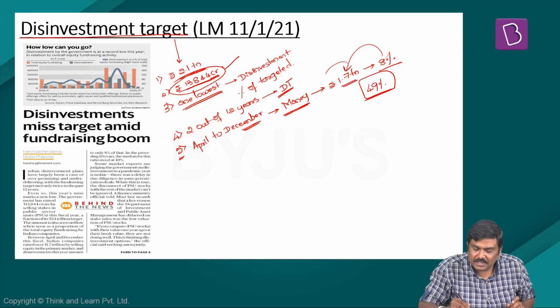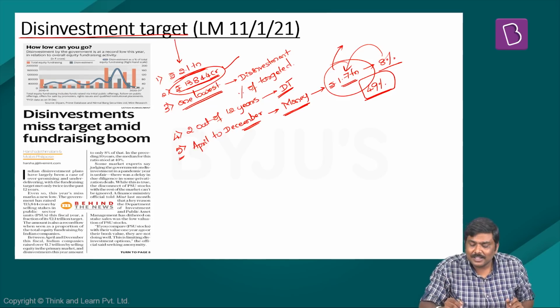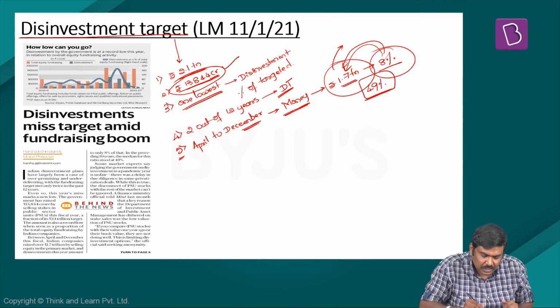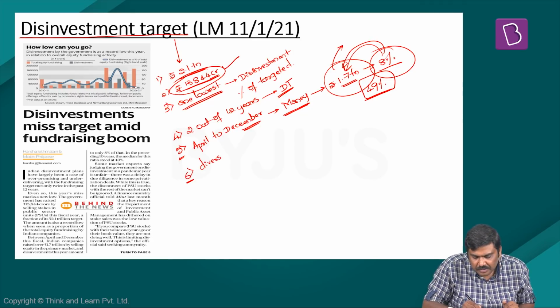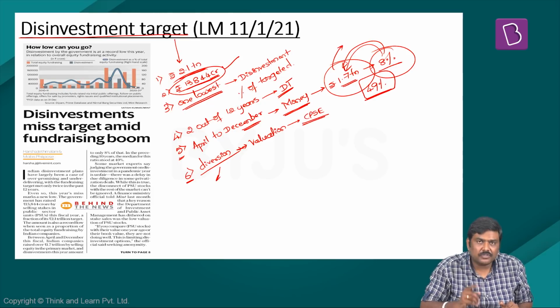So in essence, it simply means the companies have been able to sell the shares in the market and raise a lot of money. On the other hand, the sale of shares of public sector enterprises which has generated money for Government of India has been very, very low. Not only this, the article also mentions that there has been certain diversion in terms of valuation of the shares of the public sector enterprises, that is CPSEs. In case of a valuation of the shares of the private sector companies, the valuation has been very, very high or very good. But in case of a public sector enterprises, there has been undervaluation.